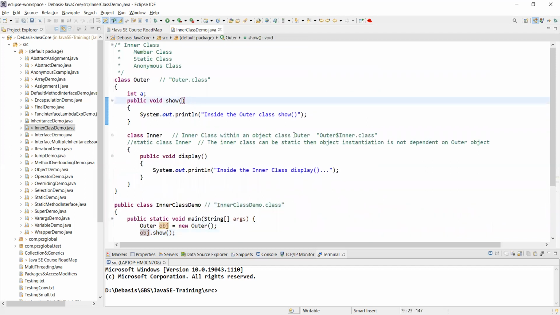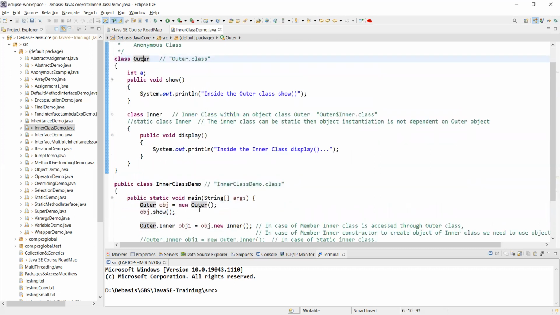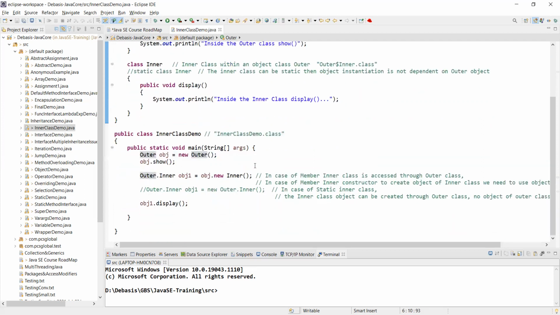Obviously this one, because this show is a method within outer to be called. So there's no doubt. So what will I print? I will print "inside the outer class show." Now come to this one.